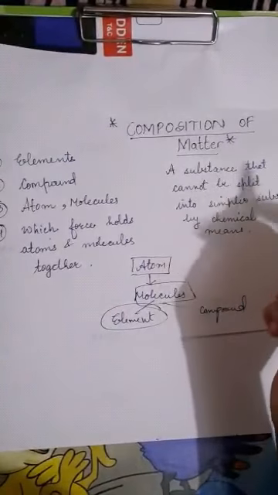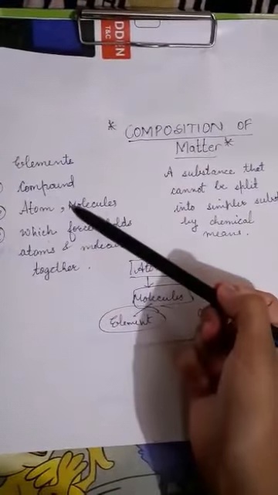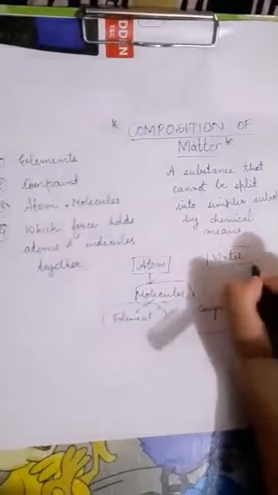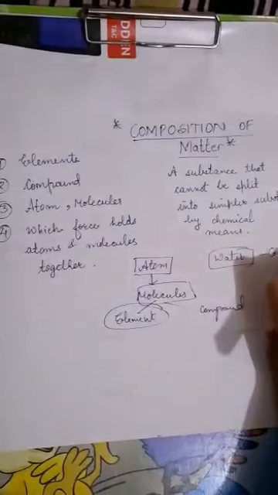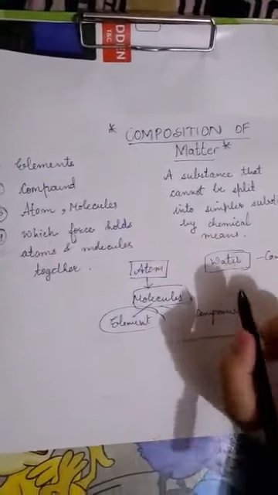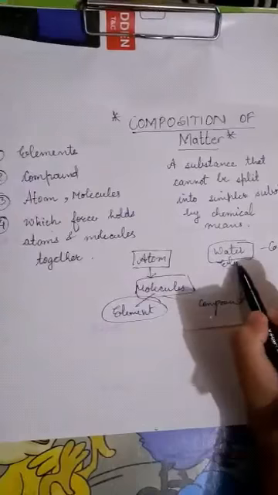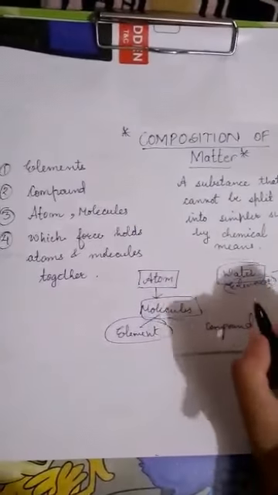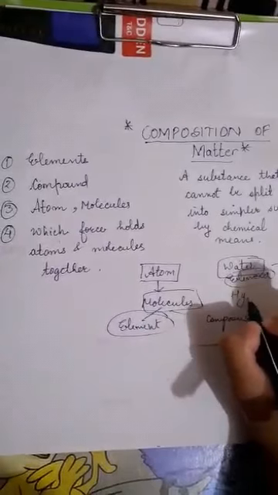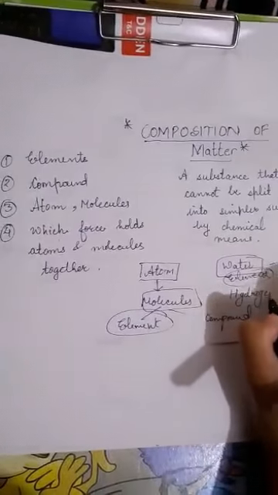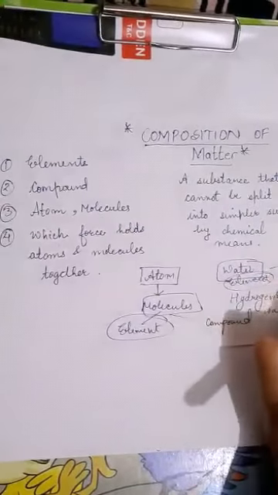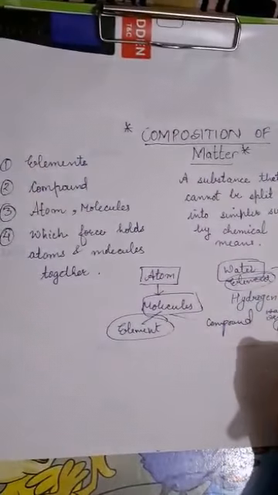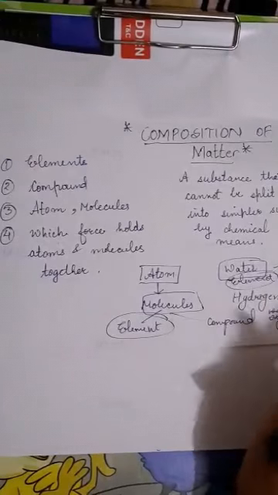For example, you may have an idea about elements and compounds. Water is a compound as it is made up of elements, hydrogen and oxygen, which result in water.